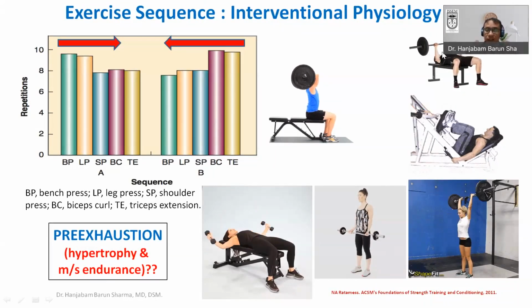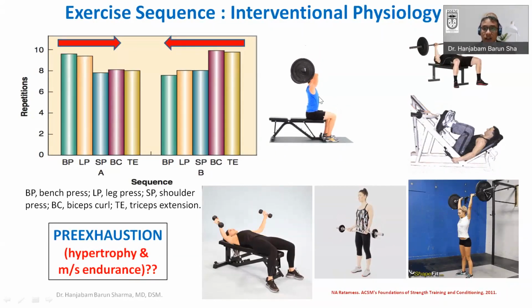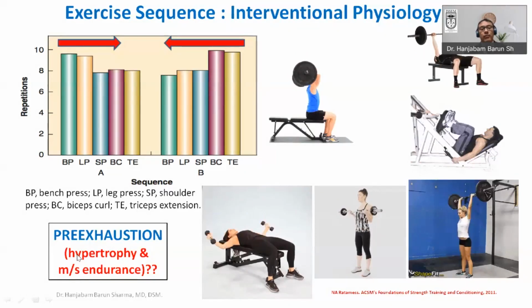Then you will get the benefit of fatigue, because fatigue always increases the muscle recruitment. The metabolic stress will be increased in that particular muscle, and since the metabolic stress is increased because of the fatigue, then you may have more hypertrophy or muscular endurance in that particular muscle. So this is the principle of the pre-exhaustion.